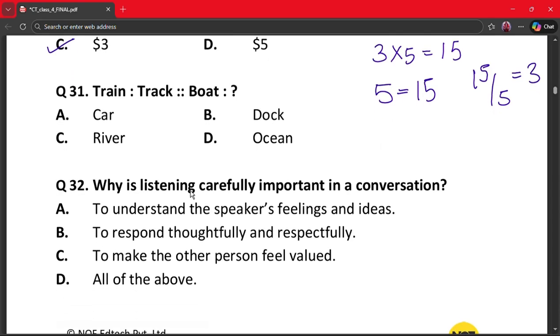Our next question is question number 31. Train is to track, whereas boat is to dash. A. Car, B. Dock, C. River, and D. Ocean. Here the correct answer is option C. A train moves on a track. A boat moves on a river. The relation is vehicle and its path.